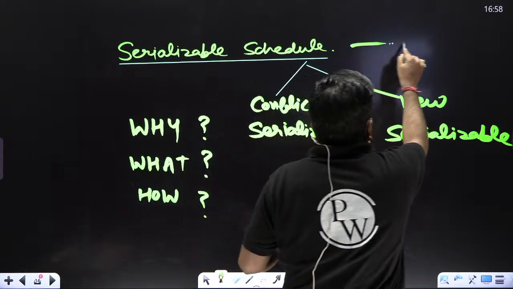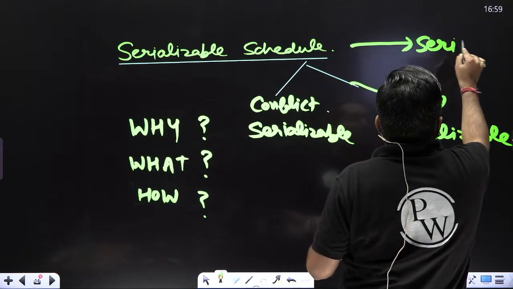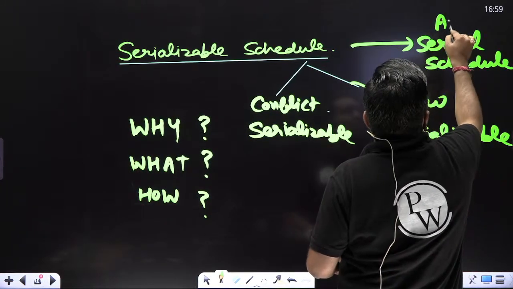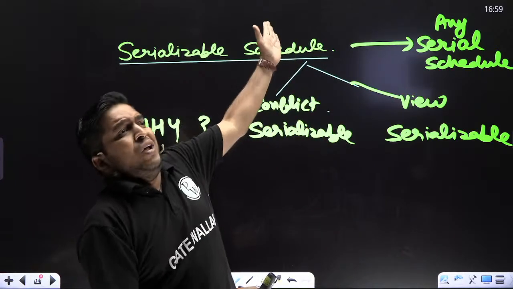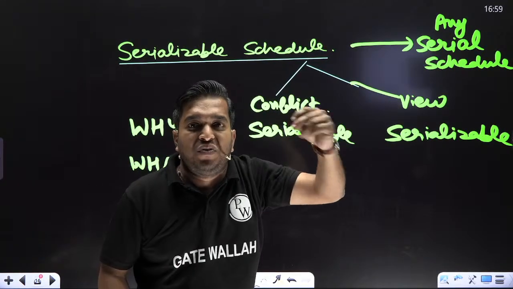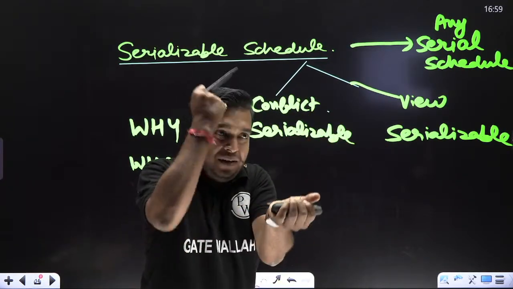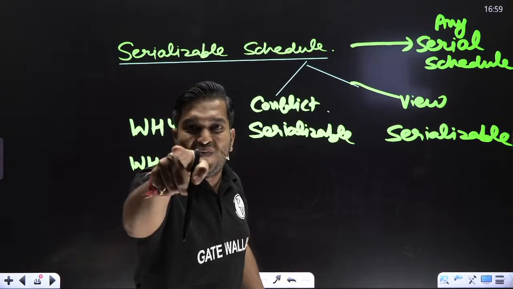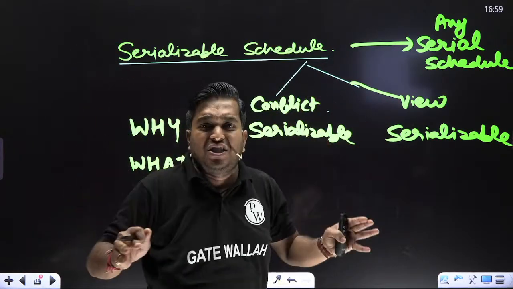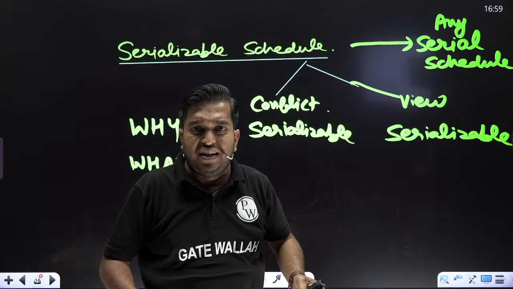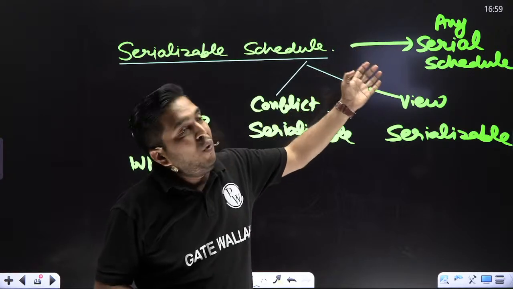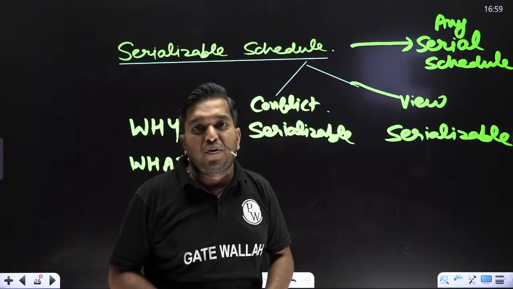And you are checking whether it is equivalent to any serial schedule. If it is equivalent to any serial schedule, then there is no need to check anything by taking values, because we already proved on stamp paper that serial schedules are always consistent. Whatever serial schedule, n factorial, all are giving a consistent result. So we execute concurrently and we try to see whether it is equivalent to any of these. That is the concept.